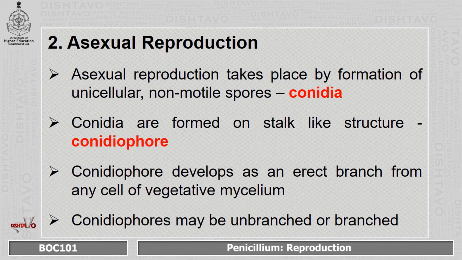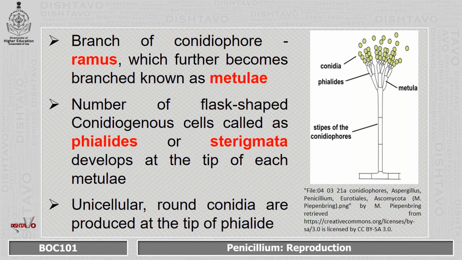The conidiophores may be either branched or unbranched. The branch of the conidiophore is called ramus, and this ramus again branches to give rise to metulae. From the metulae, a number of flask shaped conidiogenous cells, which are referred to as phialides or sterigmata, arise, and at the tip of the phialide, round conidia are produced.